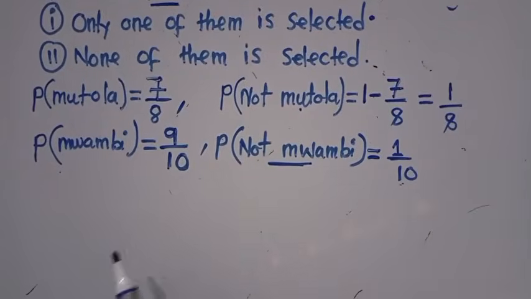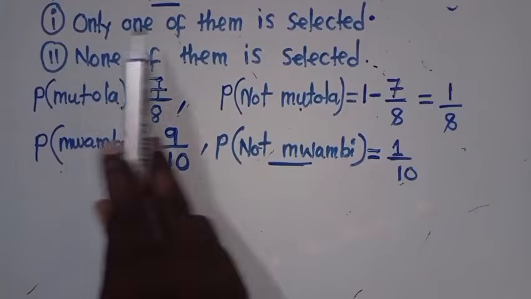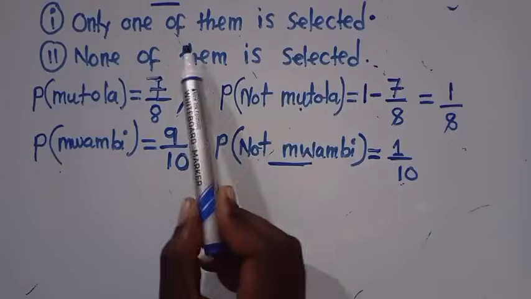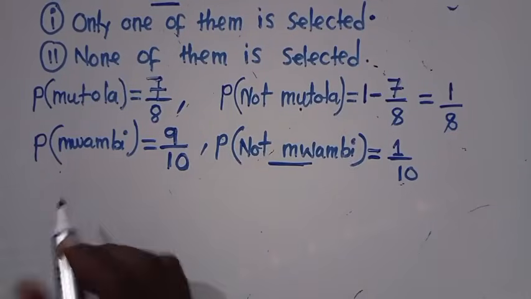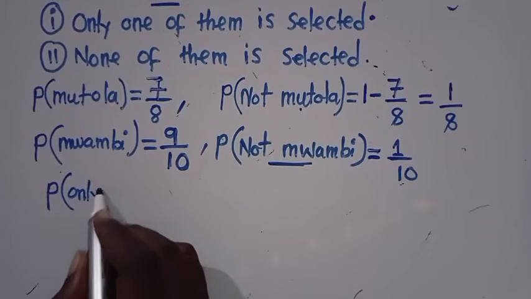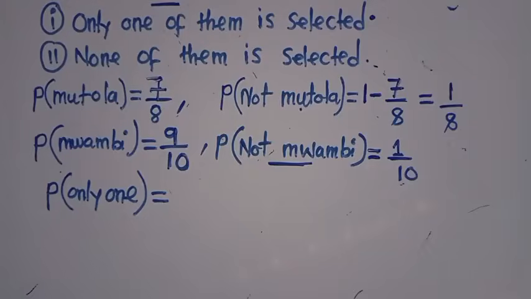The question here is saying, this is the question now: only one of them is selected. So we want to find the probability that only one of them is selected. Only one is selected.